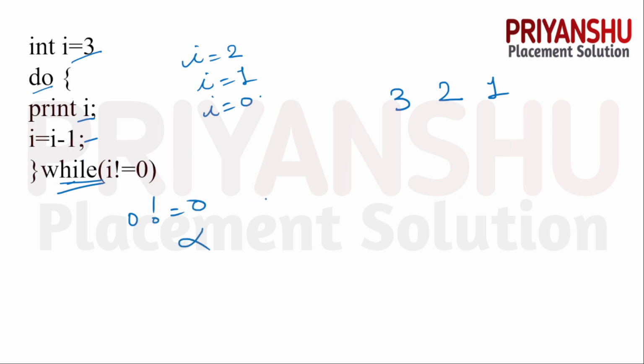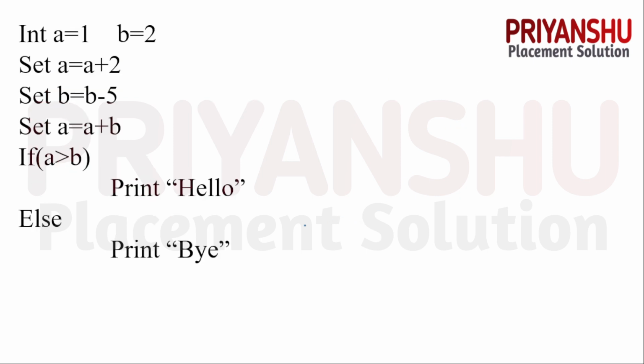So the loop is not executed. The loop is stopped. And our final answer is, guys, 3 1 2. Clear? Let's move to the next question, guys.